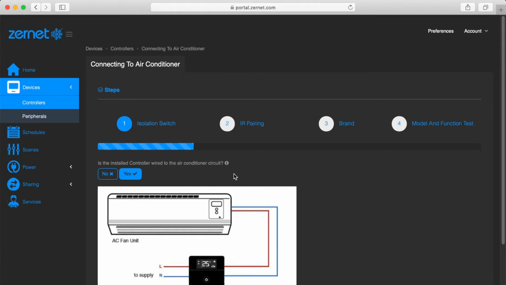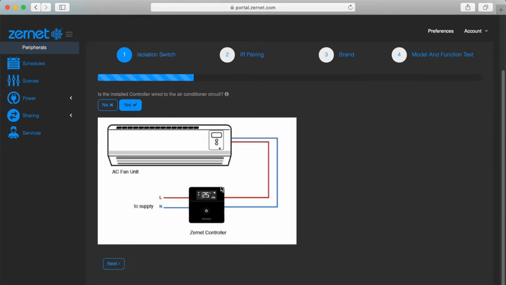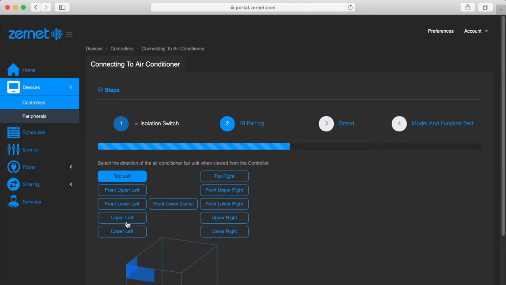All the current settings of the air conditioner will be kept. Only change the setting if it has changed. This includes the direction of the air conditioner.